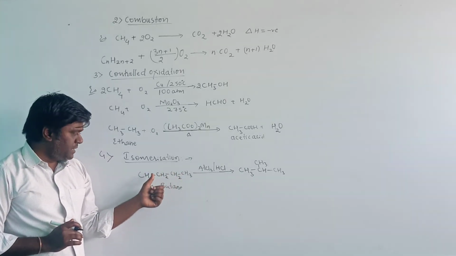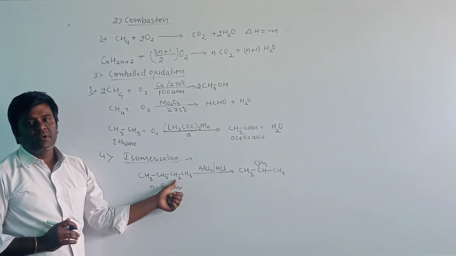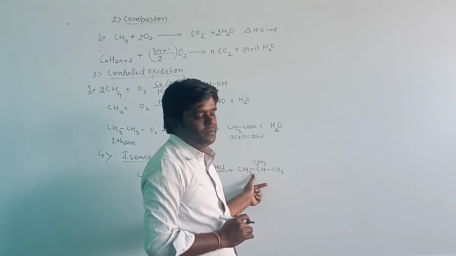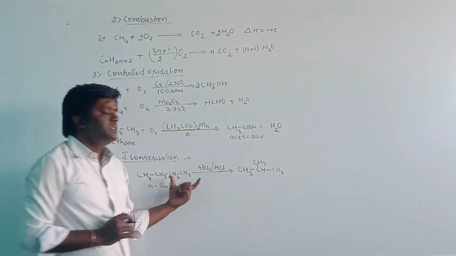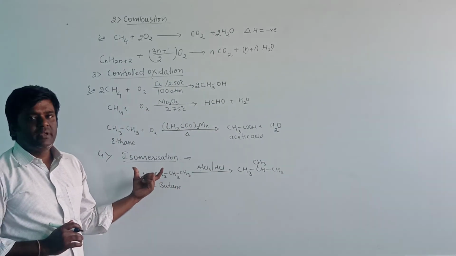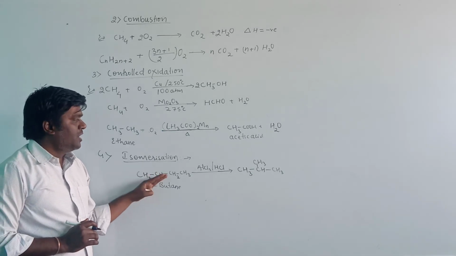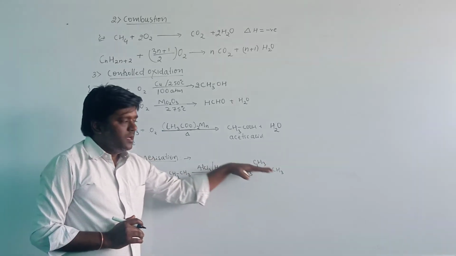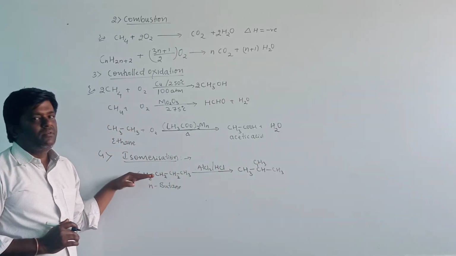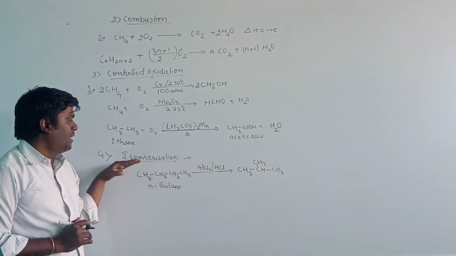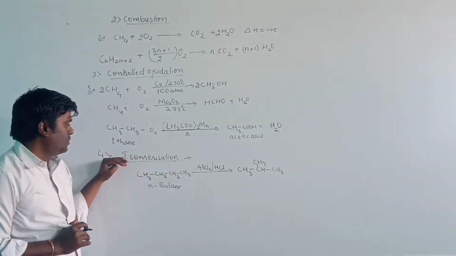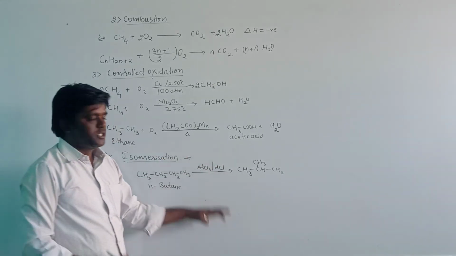In this reactant, the number of carbon atoms in the parent chain is 4, and here the number of carbon atoms in the parent chain differs. These two have the same molecular formula but differ in the number of carbon atoms in the parent chain. Therefore, these two are isomers. The process of formation of isomers is known as isomerization.